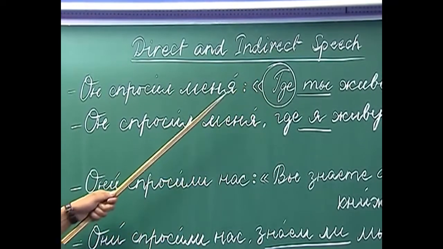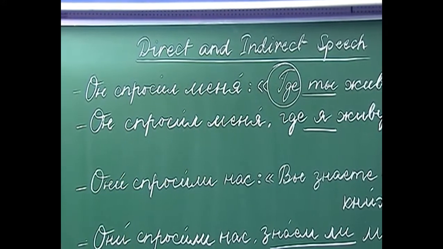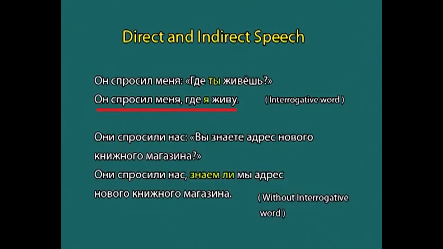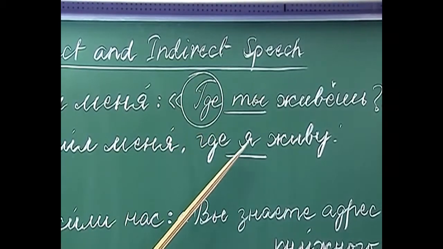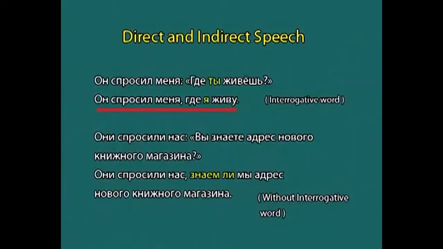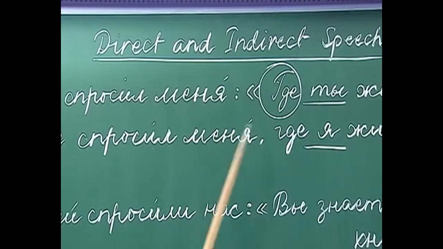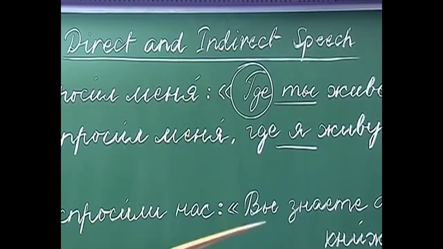So, now if you have to change this quoted speech into reported speech, how will you say that? Он спросил меня, где я живу. So, he asked me where I live. Here as you can see, we have changed ты into я. Why? Because this я corresponds to the object of the principal clause, меня. So, that is why we have to change ты into я. This is the difference between direct speech and indirect speech.